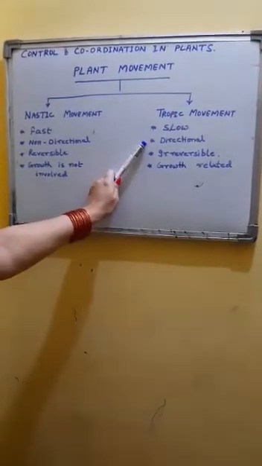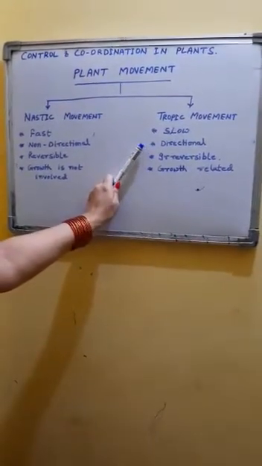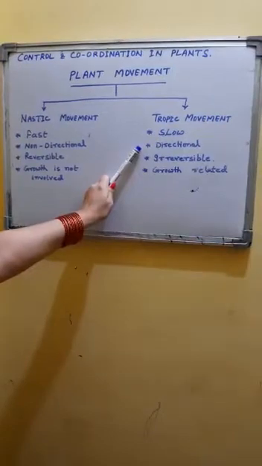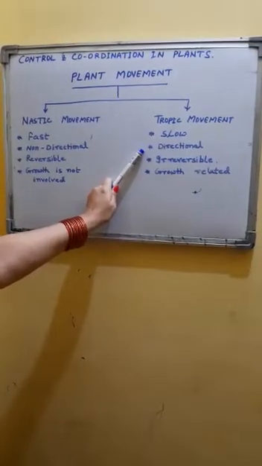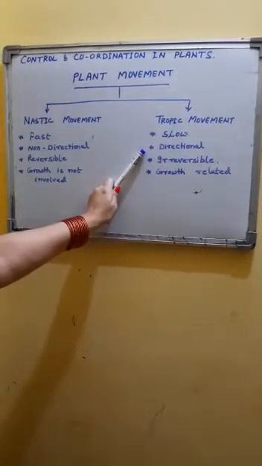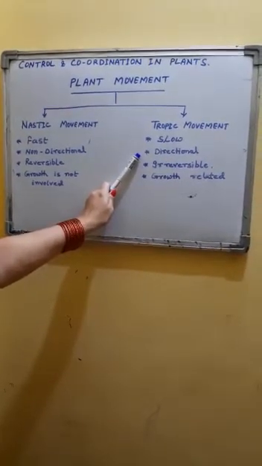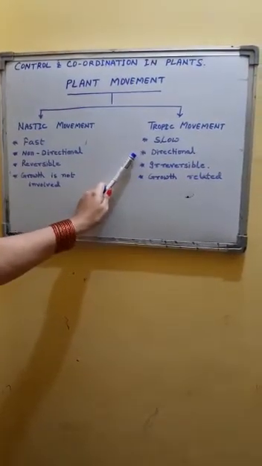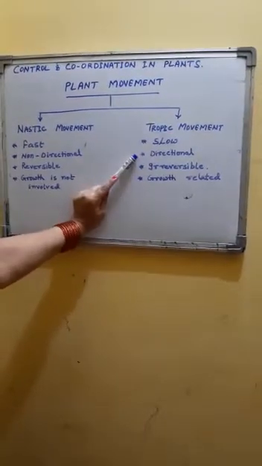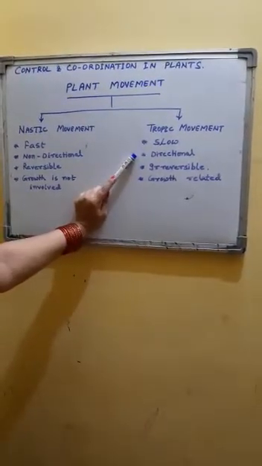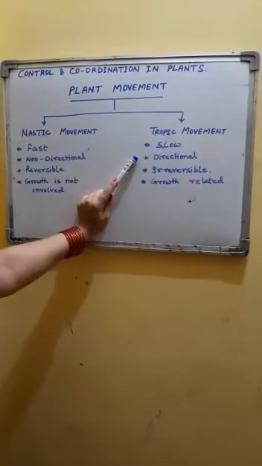It is directional movement, the growth in a set pattern. The growth continues in a particular direction which is predictable. You can tell before the experiment or before the growth or before the result in which direction the plant is going to grow.